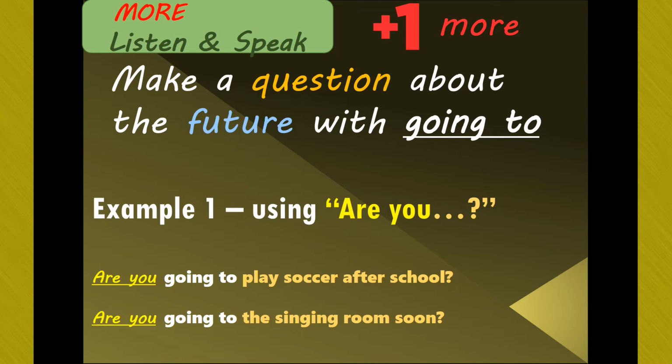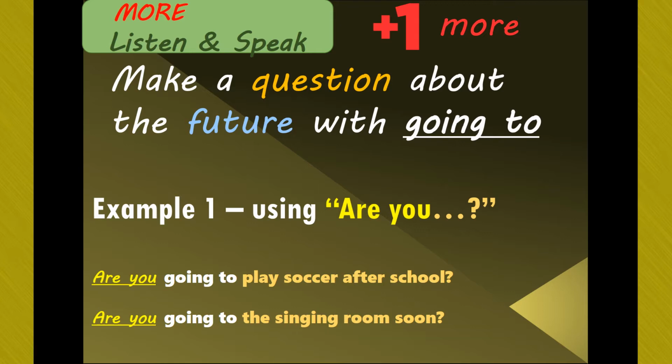Are you going to the singing room soon? So this is the first kind of expression that I'm going to introduce, which is not in your book. It is a question using "are you" plus going to gain information about someone else's future plans.